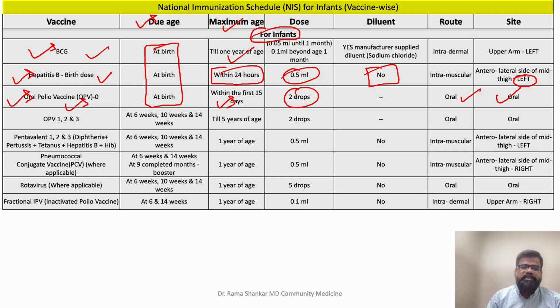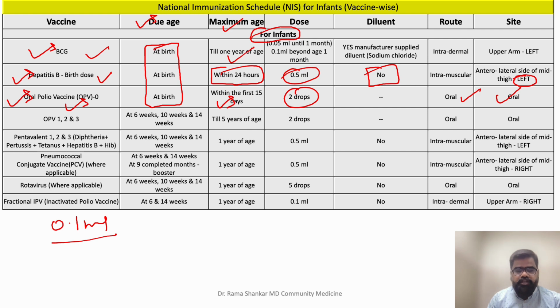thigh, right? With regard to BCG, I said now it can be given at birth. If not, it can be given till 1 year of age. Now, I have already said all injectable vaccine doses are 0.5 ml except BCG and FIPV. So BCG dose will not be 0.5. So what is the dose? It is 0.1 ml. Right?